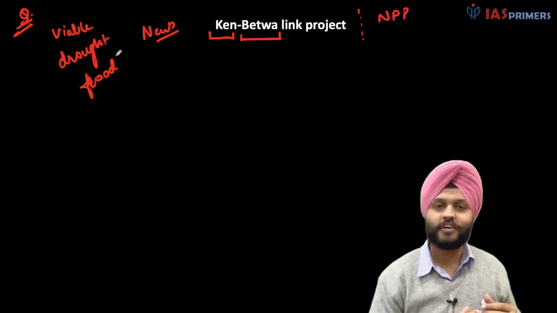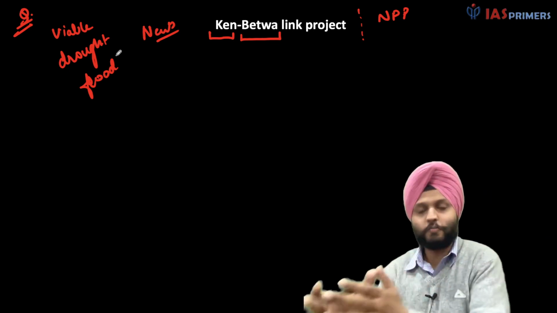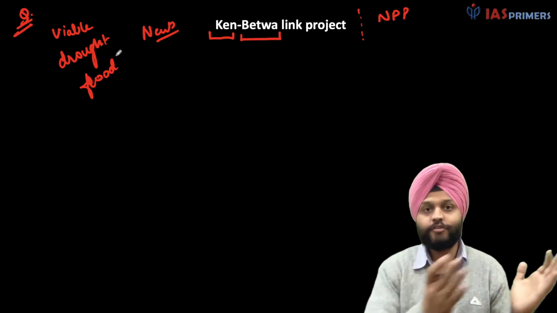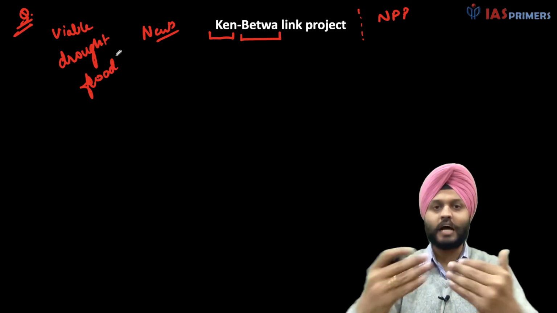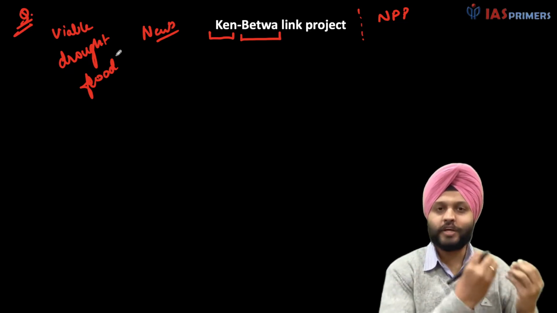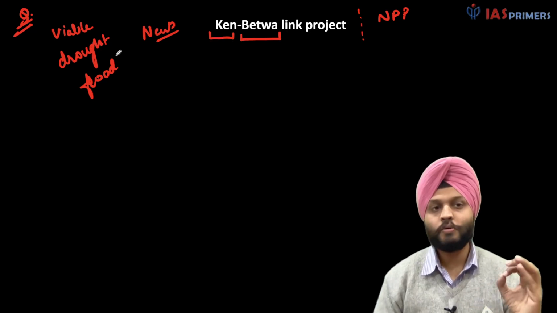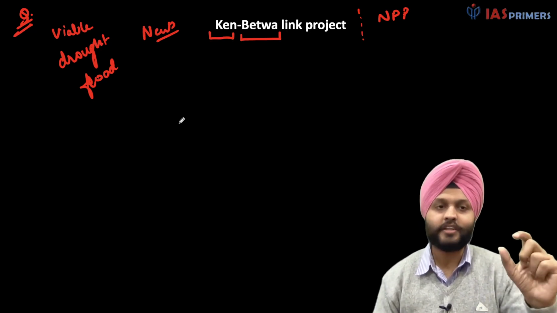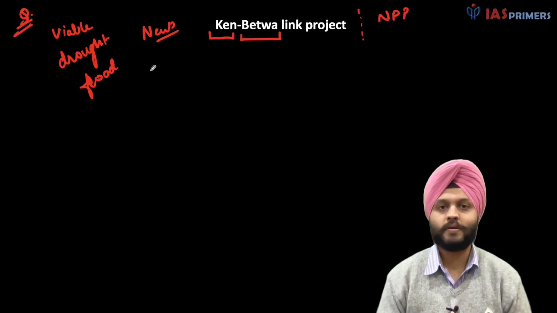So can't we transfer surplus water from the flood prone areas to the drought prone areas? If we are able to transfer by means of canals, it will help us with navigation as well. Water-based navigation is considered very cost effective as well as environment friendly. So it will help us in addressing many interrelated problems.